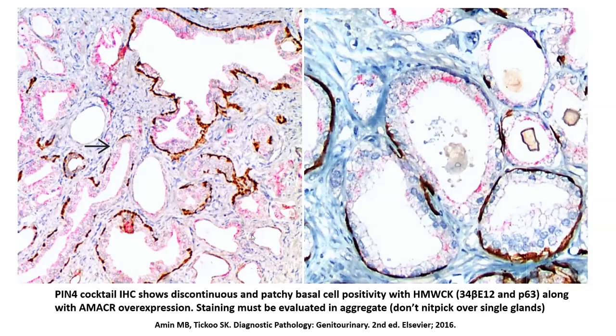Now, these particular glands might raise a false positive suspicion of prostatic carcinoma, but then you will have to go back to your histology slides and see that most of these glands have rather benign and innocuous nuclear features. So you will not call them carcinoma straight away. Always remember that you should not make a diagnosis of a prostatic acinar carcinoma in a needle biopsy of the prostate just by looking at one or two glands. You will have to take the entire range of glands within a field of view into consideration and then make your decision.